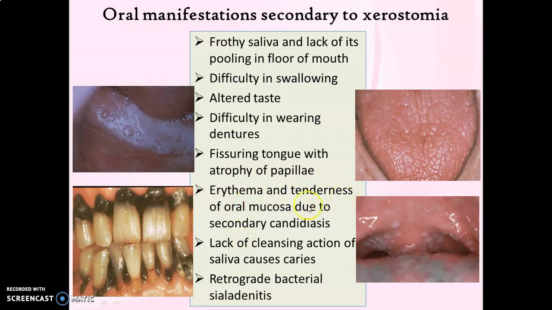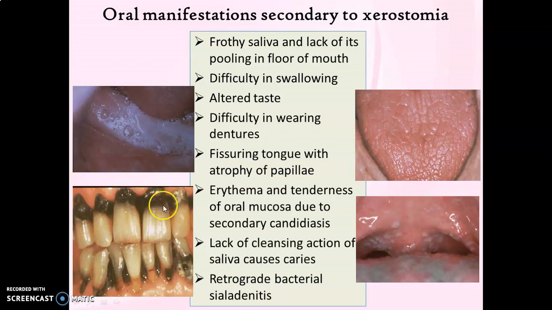And there is erythema and tenderness of oral mucosa due to development of secondary candidiasis. As you can see here, there are white patches in the oral mucosa, which is secondary candidiasis, which develops as a result of xerostomia or dry mouth. And there is lack of cleansing action of saliva, which causes the very important, very characteristic complication of xerostomia, that is dental caries.